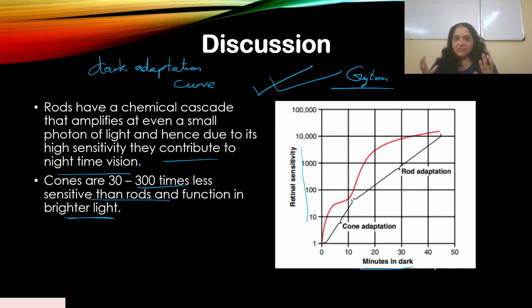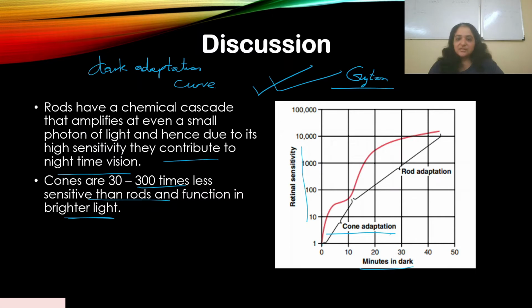Initially it takes time, but then as you sit in the dark room for many hours, you tend to adjust more comfortably. So what happens is, if a person has been outside in the sunlight and has come into a dark room, immediately the cones begin to adapt. Now cones are faster in adaptation as compared to rods. That's how it is designed. Cones generally tend to adapt faster as compared to rods.